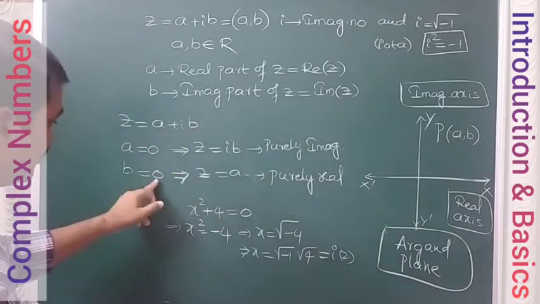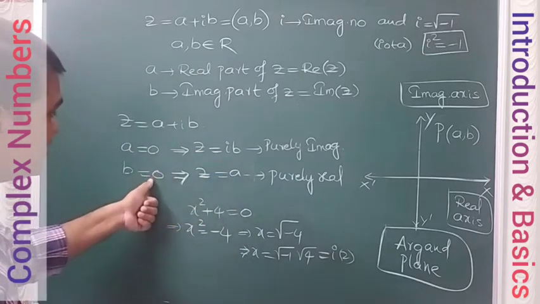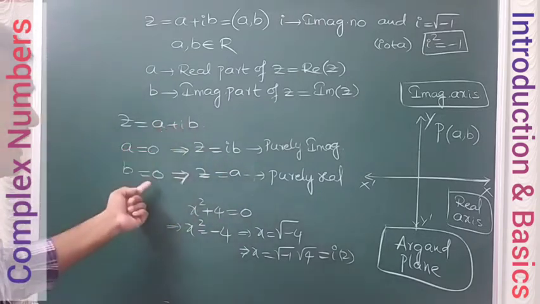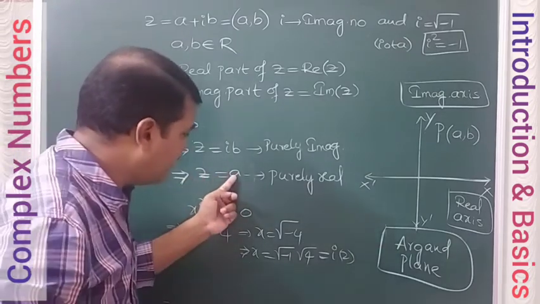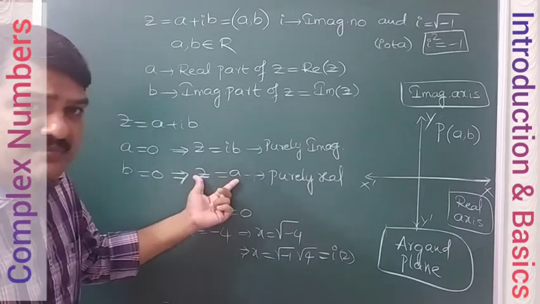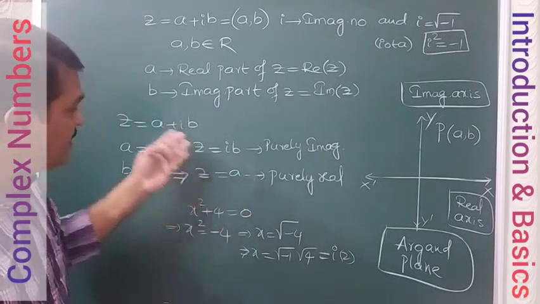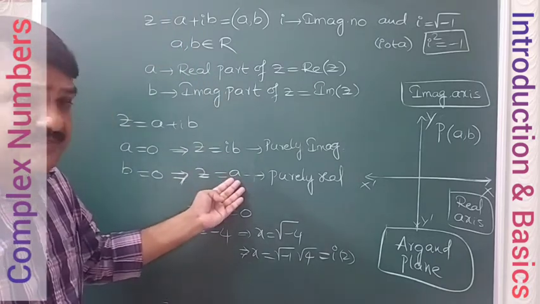If b is 0, then Z is equal to a. That means if the imaginary part is absent, only the real number is left here. Z is equal to a means we don't have i in that. So this is not an imaginary number, that is completely a real number, because a is a real number, as we already wrote here. This is the real number directly.